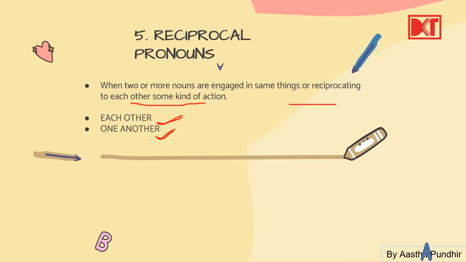Which means the first noun is doing the action on the second noun and the second noun is also doing that action on the first noun. या जितने भी nouns हैं वो एक दूसरे सब पे that action जो भी referred होगा sentence में, सारे nouns वो action कर रहे हैं एक दूसरे के ऊपर. Alright, let's see the example.